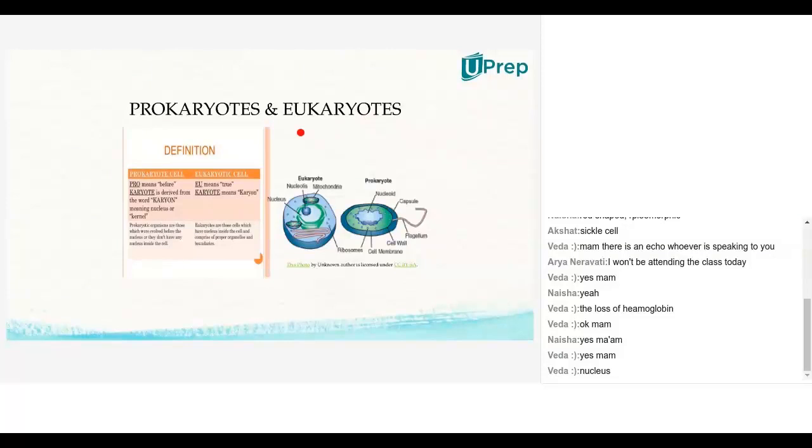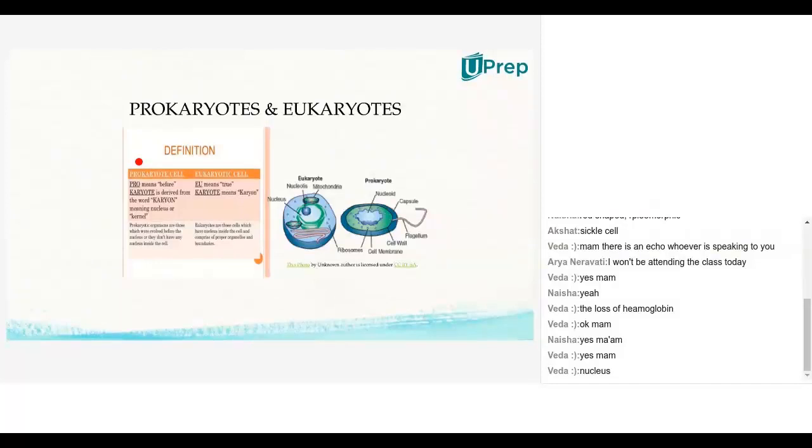Now, evolution is nothing but development through ages from generation to generation. The first formed organisms are single-celled organisms. Yesterday we discussed unicellular organisms. What examples did we give?